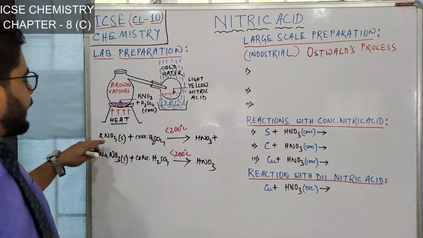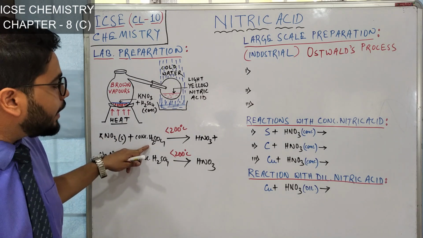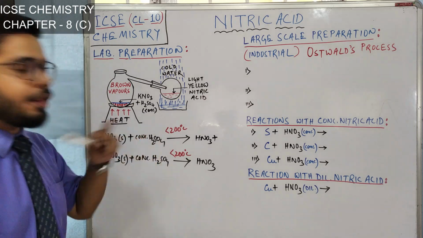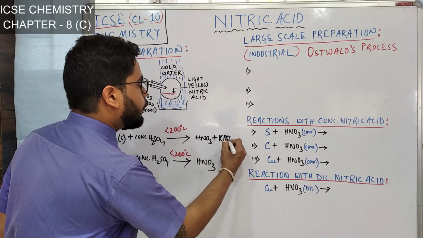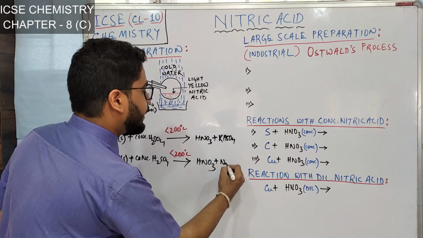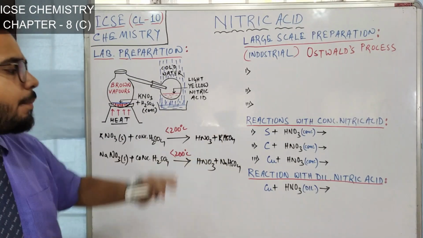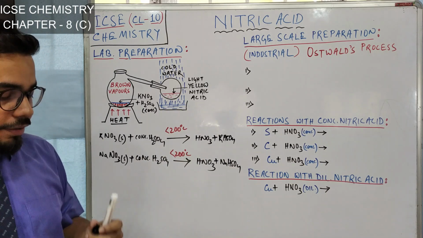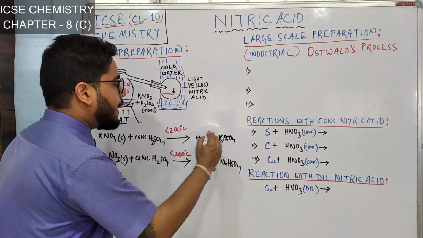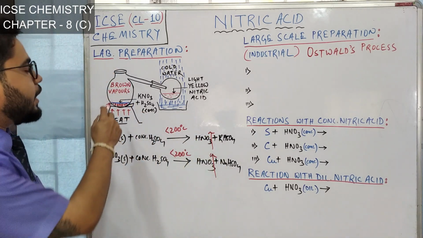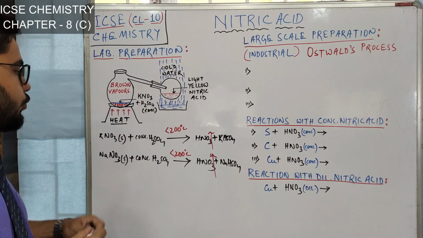You take NO3 from here and 1 H from here. So here K is left, and after eliminating 1 H, K and HSO4 together will give you KHSO4. Similarly, here you will get NaHSO4, like potassium bisulfate or sodium bisulfate, and nitric acid is formed. This nitric acid is found as brown vapors. That is why you must have noticed here I have written brown vapors of nitric acid are produced.